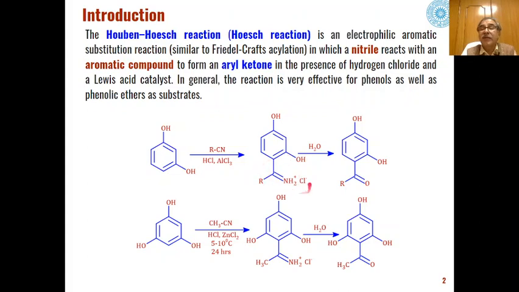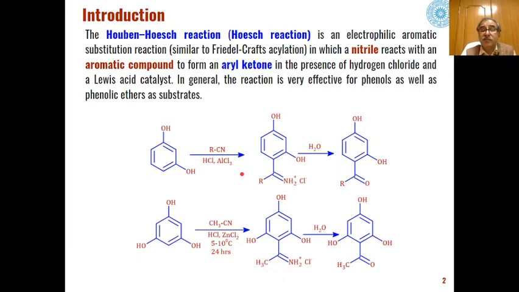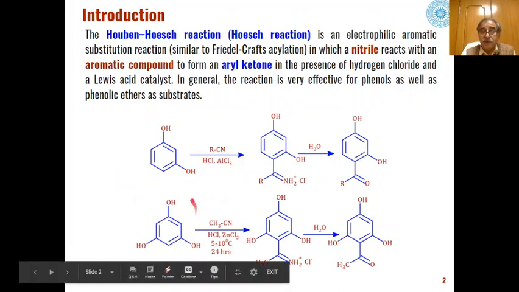through these types of imine intermediates. And all these reactions can take place at room temperature or even at low temperature of the order of 5 to 10 degree centigrade, and rate of reaction and time of reaction can vary depending upon the type of substrate we are using. Substrate in terms of aromatic system also, and substrate in terms of nitrile also. So depending upon the structure of the nitrile and aromatic system, we will have the reaction conditions like temperature and time required to complete the reaction.